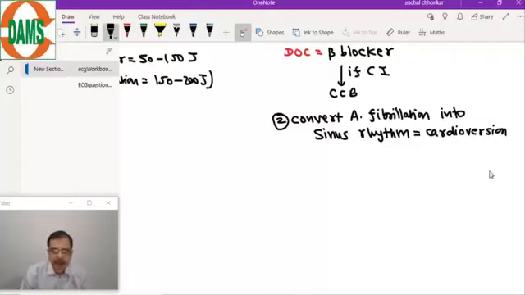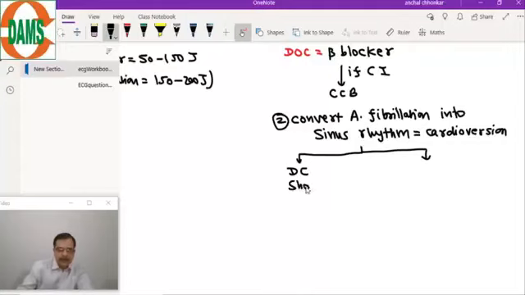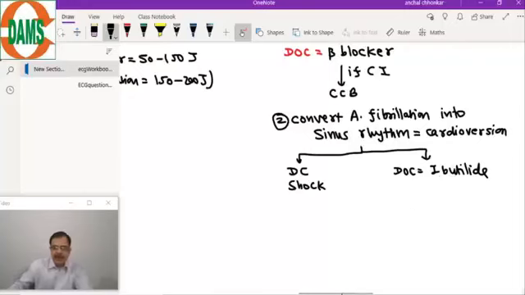So, how is this done? Cardioversion is done by two methods. One is, of course, DC shock, and the second is ibutilide. But this step of cardioversion can be dangerous.